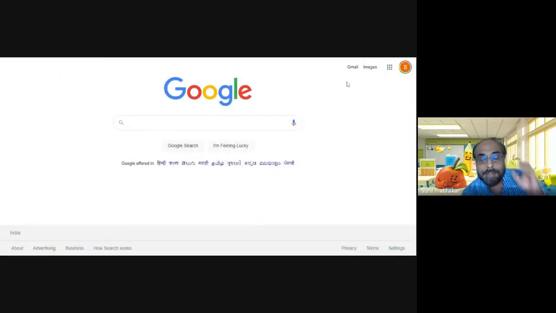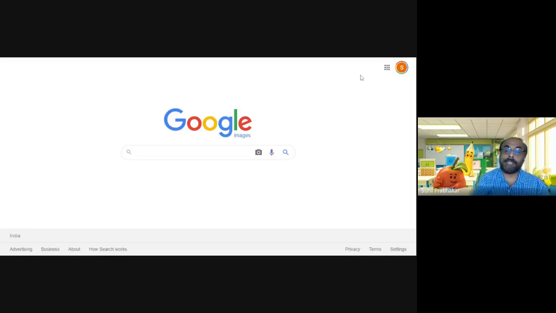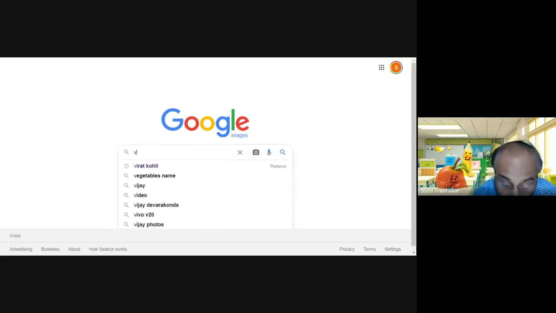So these are the basic things about image searches. And a very useful thing about image searches is reverse image search, that is, search by image. So again, we are going to look for a Virat Kohli photograph.